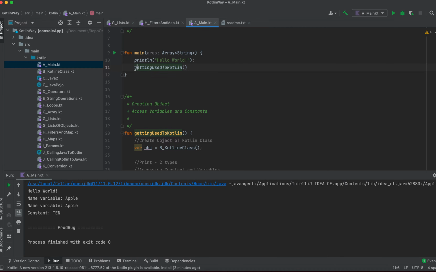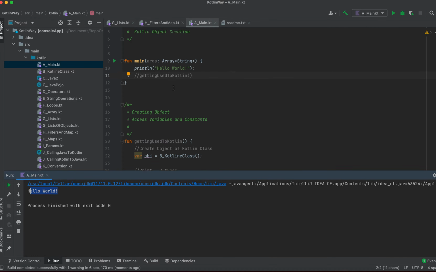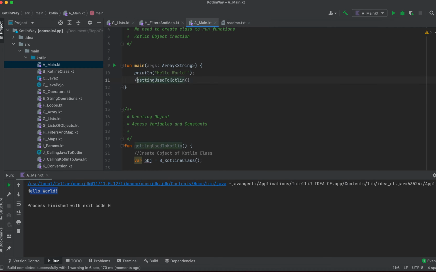So let me comment this out and run only this function, and let's see. So, hello world. Here you can see the output. This is very simple, right? I hope you are able to understand.